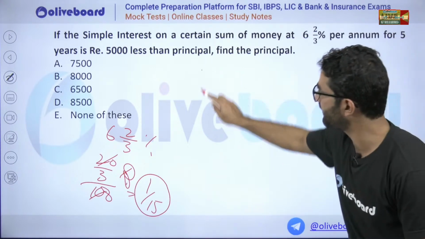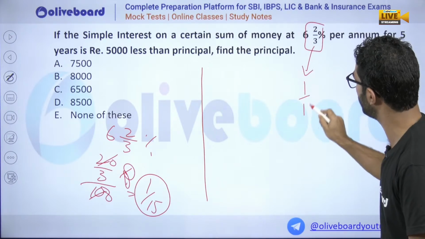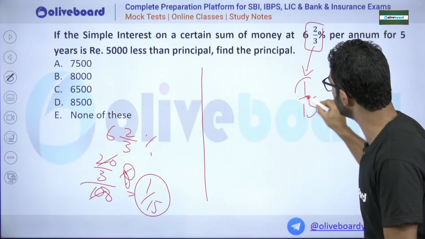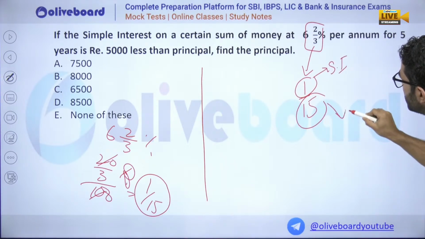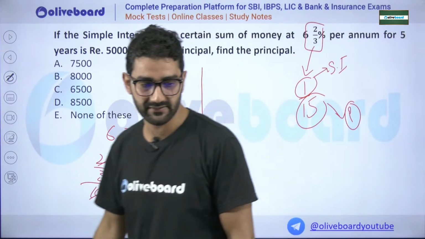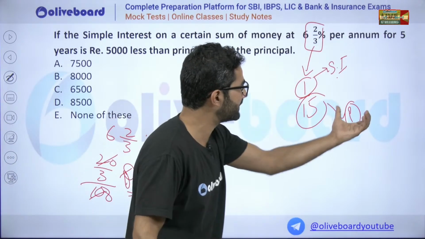Very fast calculation. This is nothing but 1/15. From this, I can conclude this is the simple interest, and this is the principal. Hope it is clear to everyone. Yeah, Anil said it is option A, my dear. So this is simple interest and this is principal.